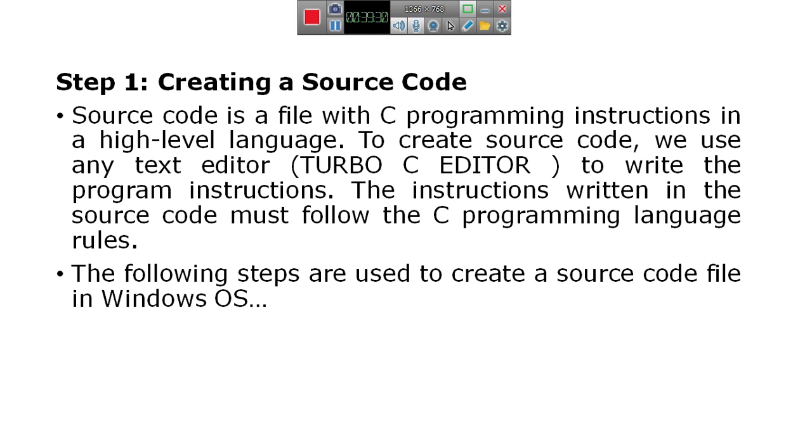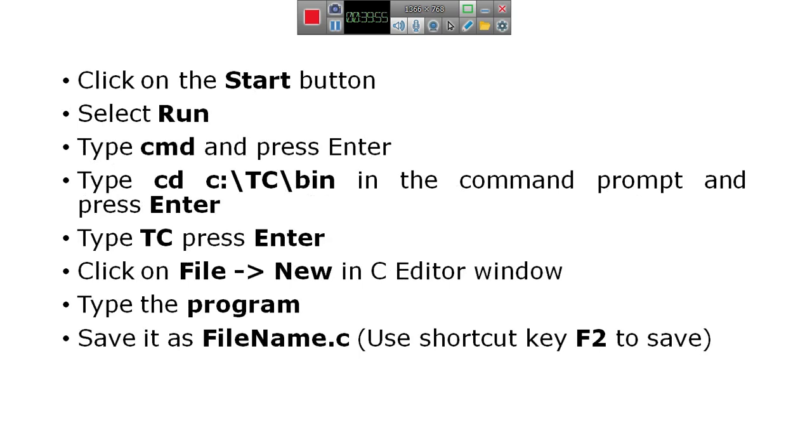The following steps are used to create a source code file in the Windows operating system.